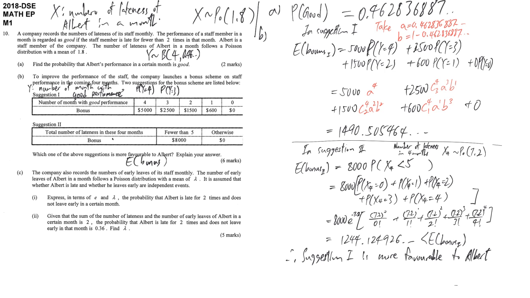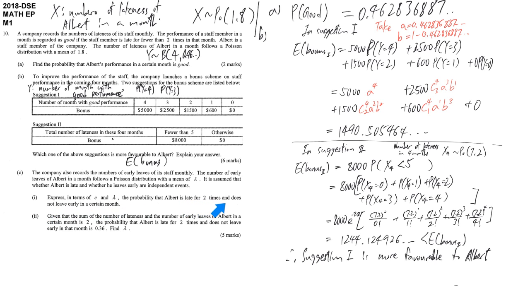Now we go to part C. In part C, they give you another new event, which is totally independent of the number of lateness. It's about the issue of early leaves. There is another Poisson distribution with mean equal to lambda. And what it's asking in C1 is, in terms of e and lambda, we have to find the probability that Albert is late 2 times and does not leave early.